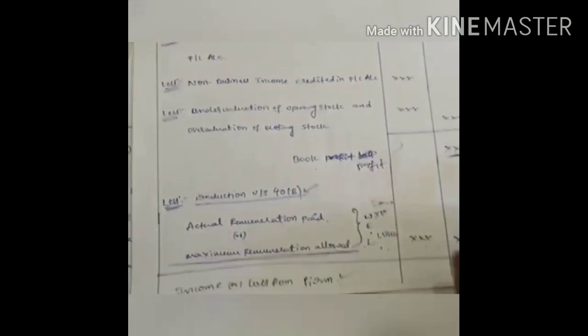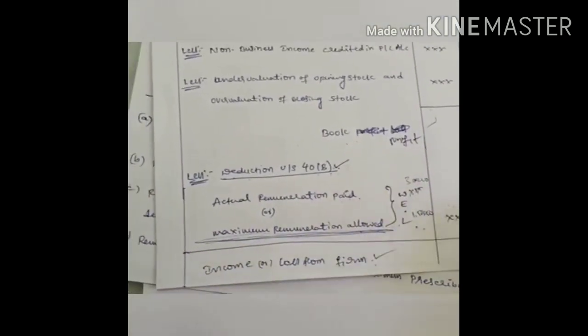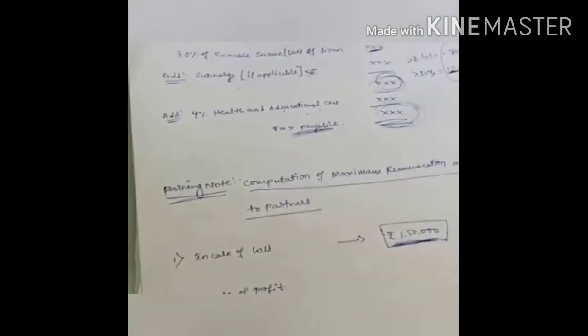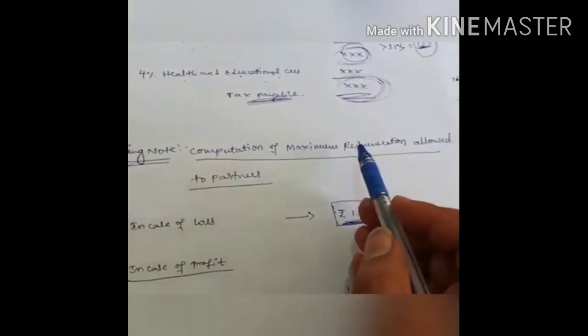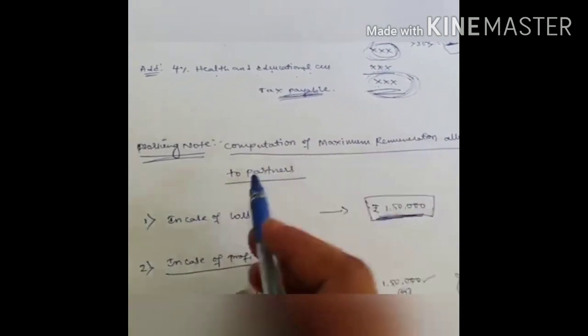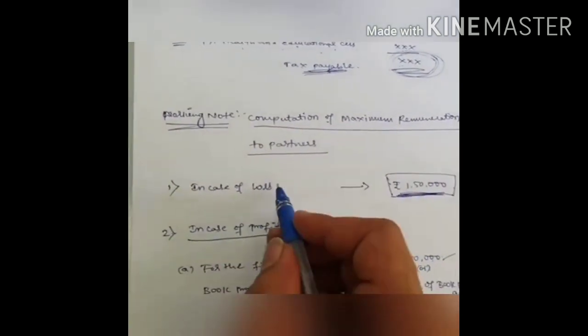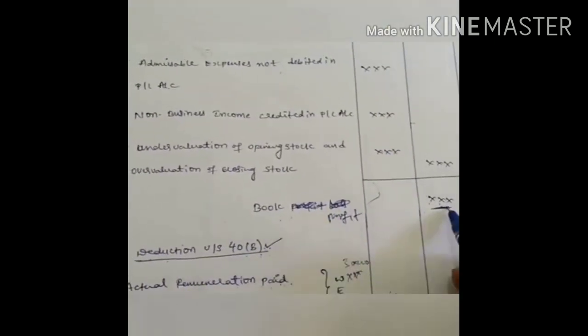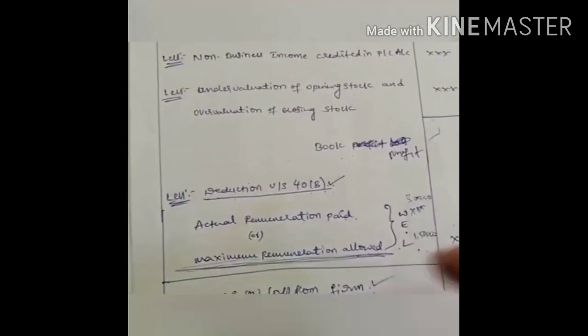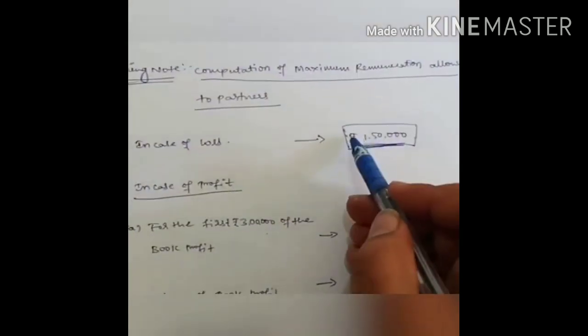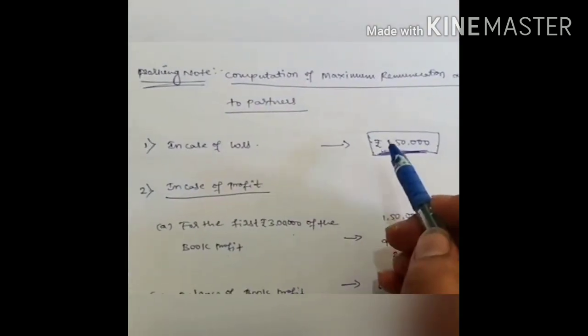Okay, so let's learn what the maximum remuneration allowed is from the income tax point of view. As per the assessment of the firm, in the working note for computation of taxable income, we look at the remuneration allowed up to the partner. In case the book profit is a loss, let's take it as an example, the maximum remuneration allowed is 1,50,000 rupees.